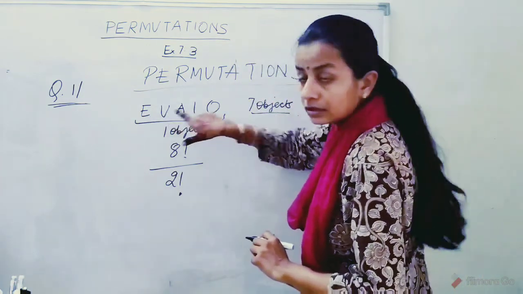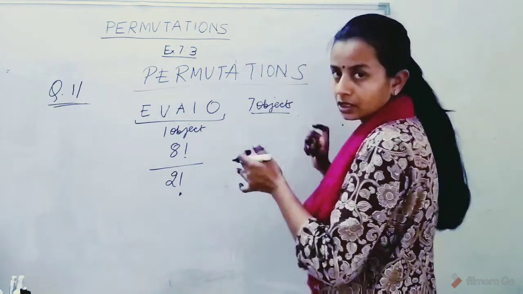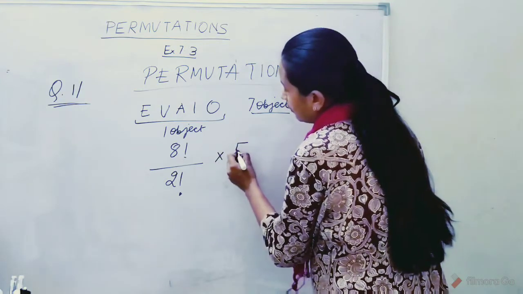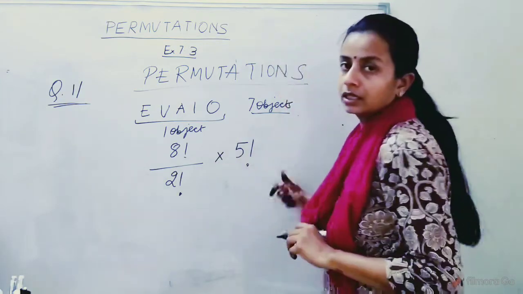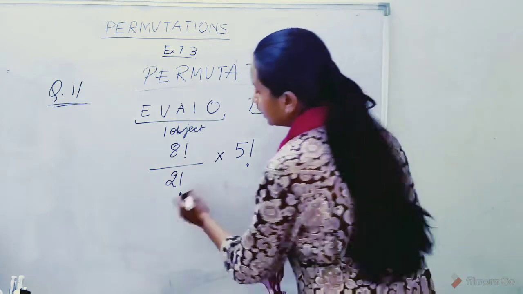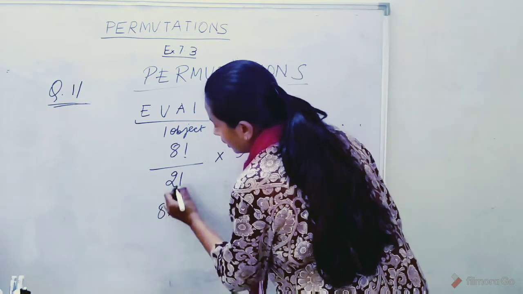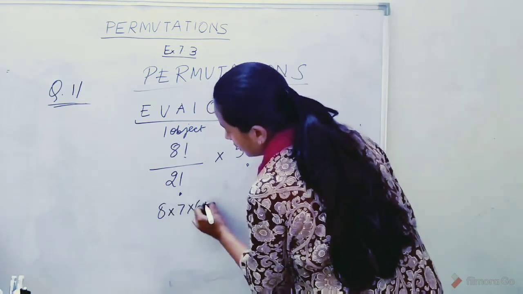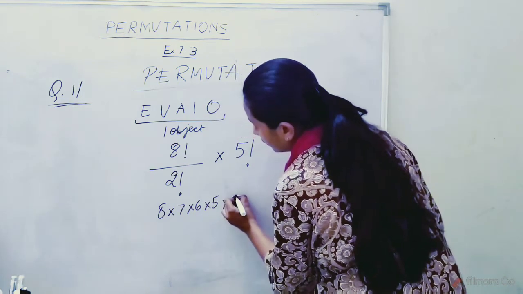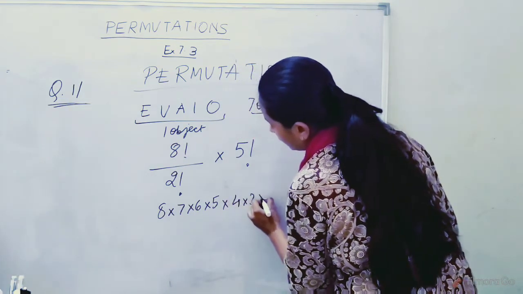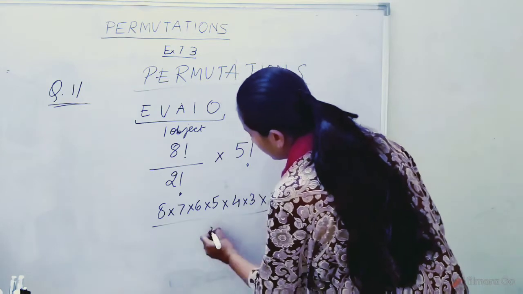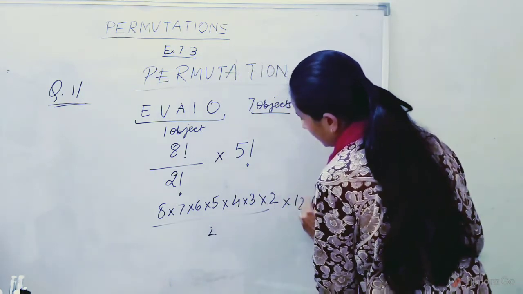And these vowels can rearrange themselves in 5 factorial ways, right? Solving this, we have 8 into 7 into 6 into 5 into 4 into 3 into 2 divided by 2, into 120.